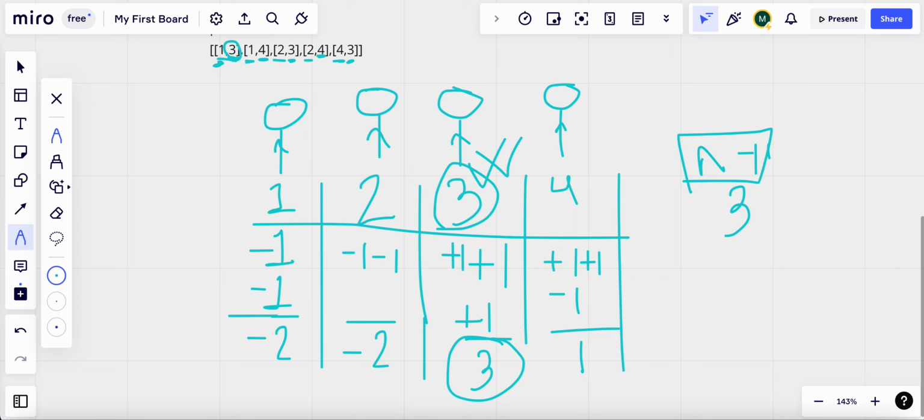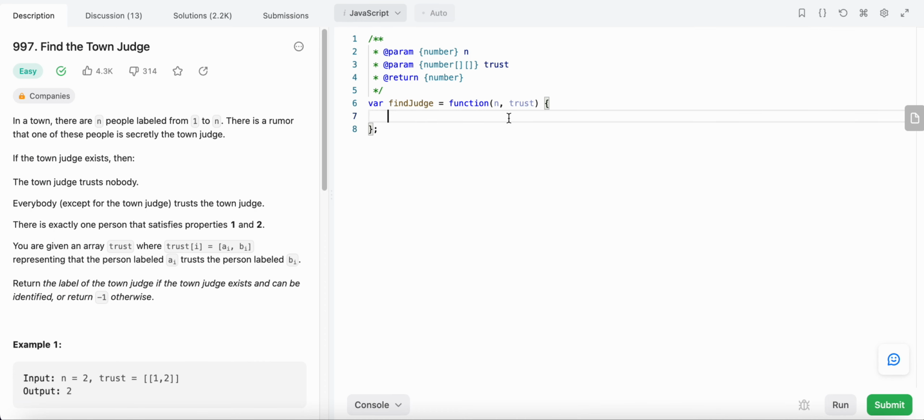Now that we know what the logic is, let's try to code it. What we need is an array to keep the count. We are going to create an array of length n+1 because we are not going to use index 0, since there is no person labeled 0. It starts from 1 to n, so we want the last index to be n, and we fill all the values with 0.